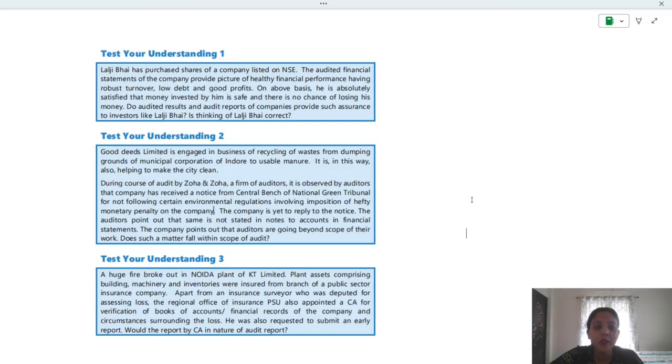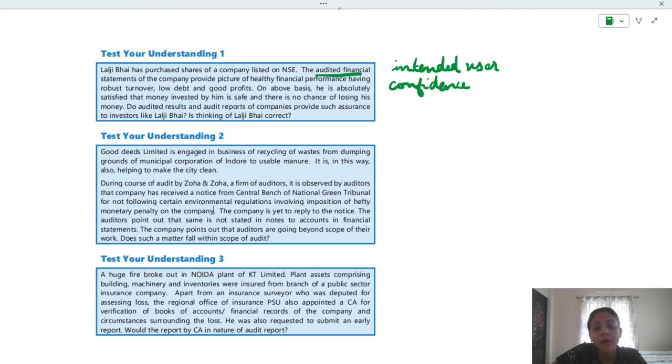Is thinking of Lalji Bai correct? Okay, so who is Lalji Bai here? He is an intended user, right? Yes, he is one of the intended users because he is a shareholder. Assurance engagements are such that they provide confidence to intended users. Yes, that is true. What kind of thing is he using to get that confidence? Audited FS, which means it's because of audit, right?